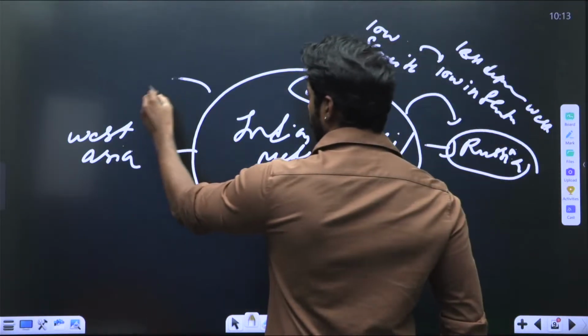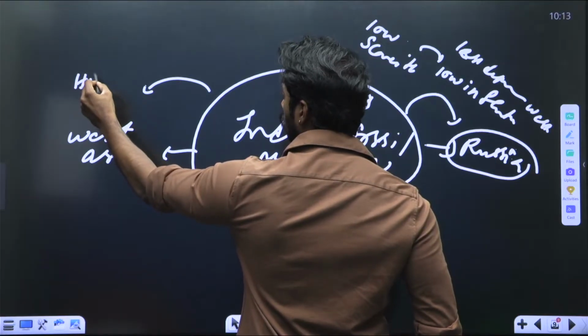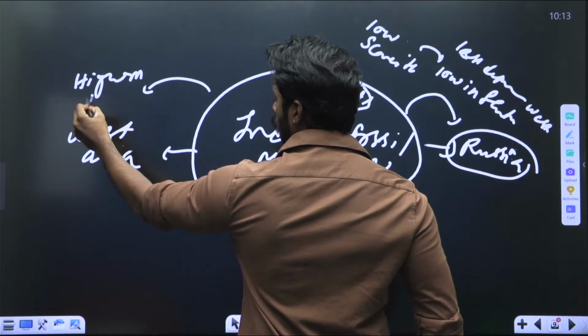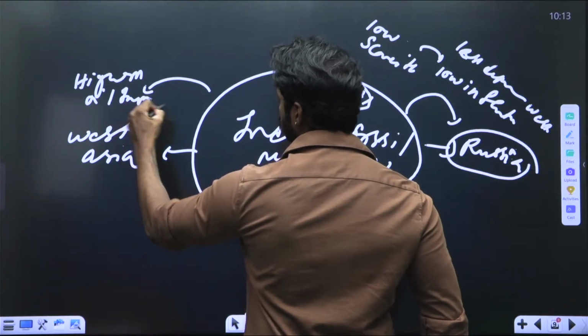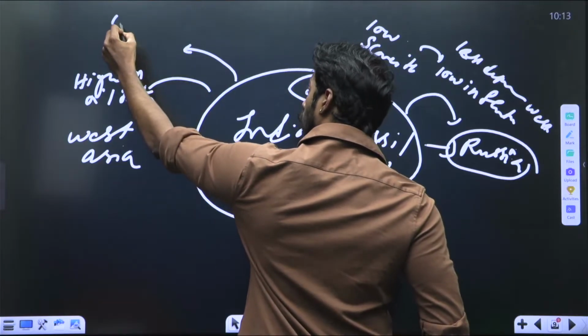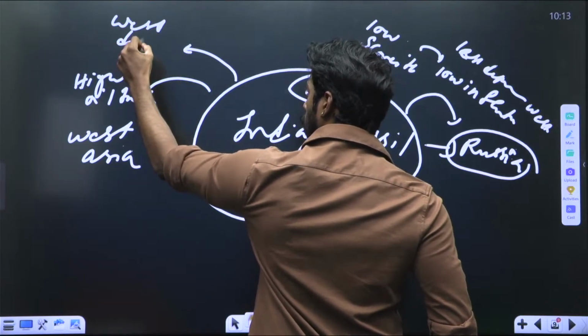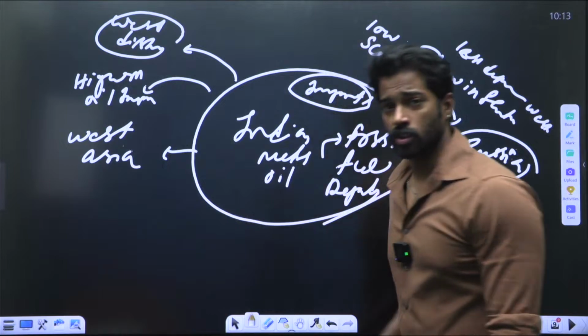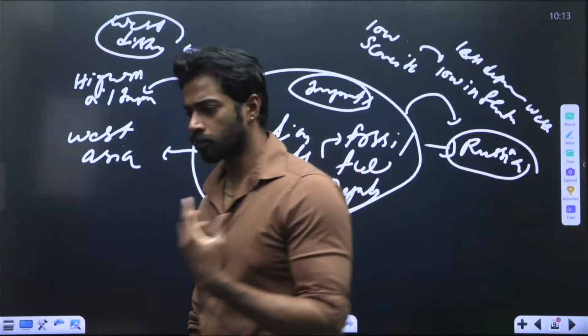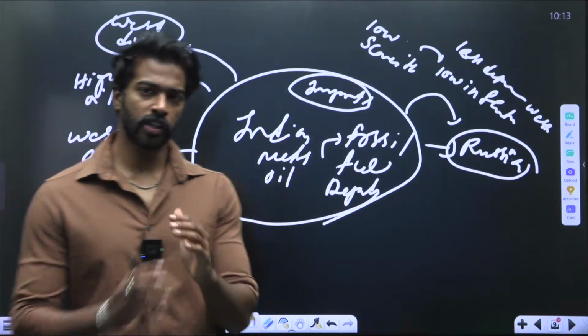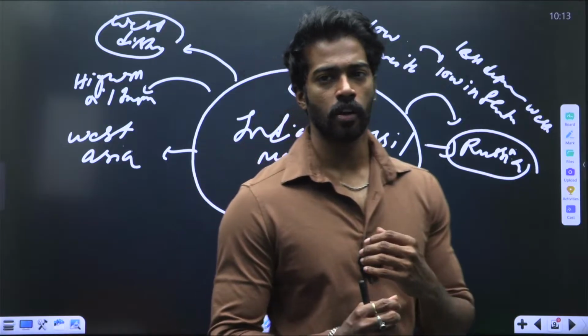Coming to West Asia, West Asia is the highest oil exporter, but the main drawback is the Western disturbances, because the West Asian nations are very fragile in nature. The geopolitical stability in West Asia is very unstable.